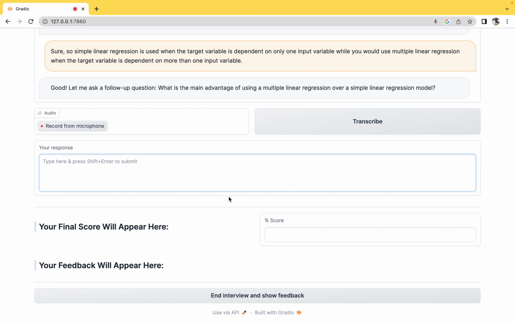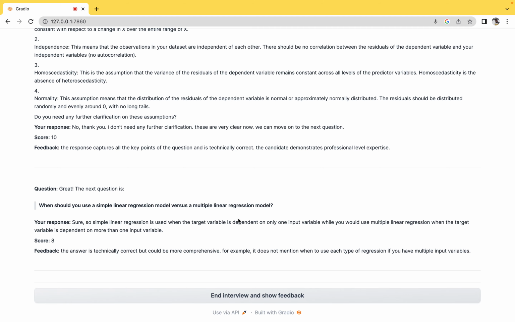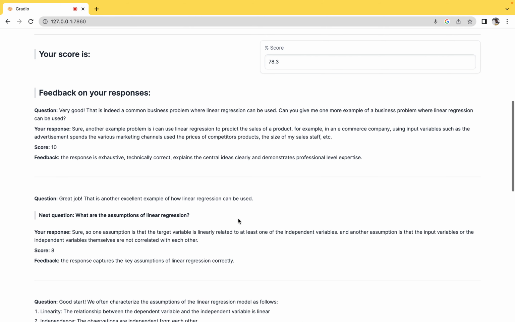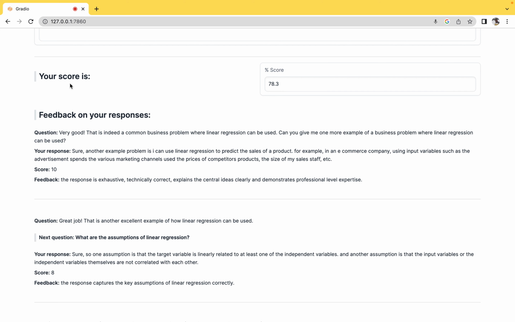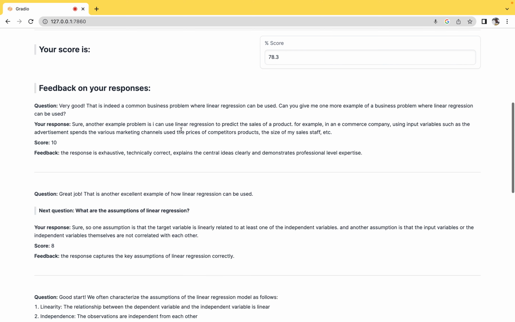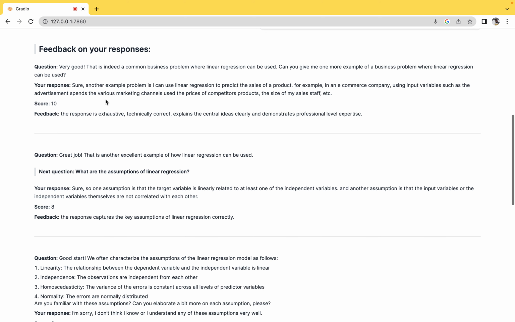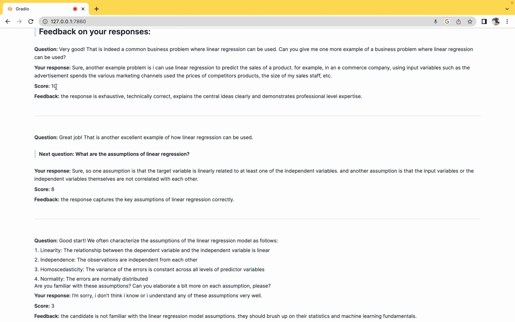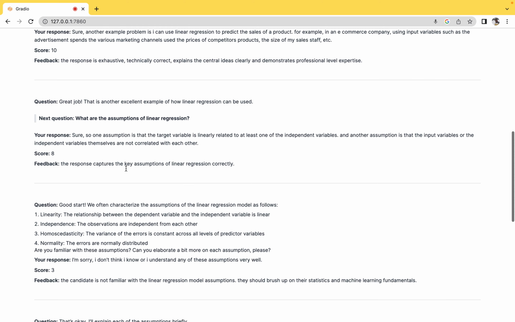And now what I can do is I can end my interview and see feedback. Let's try that. Okay, so it says your score is 78%, and here's the feedback on each of the responses. So you can see that on my first response I got a score of 10, and then there's some feedback, and then a score of 8 on the second question.